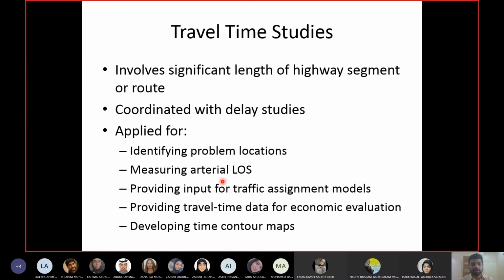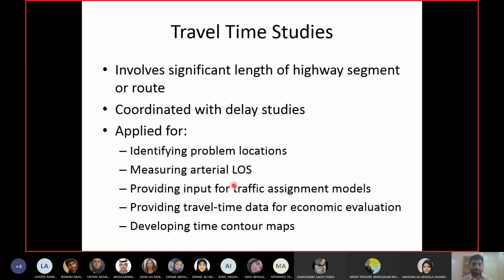You can measure the LOS for arterials. LOS meaning, I think I've used this term before. LOS means level of service. Okay, and this is the quality of flow on the highway. So when quality of flow is good, that means cars are moving without any disturbance and they are moving smoothly at high speed. What will the travel time be? Travel time will be less. So LOS and travel time are, you can say, inversely proportional, right? Inversely proportional. So wherever you have more travel time, that means LOS is low and vice versa.